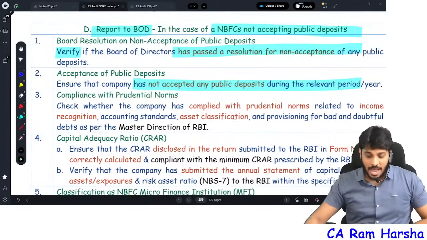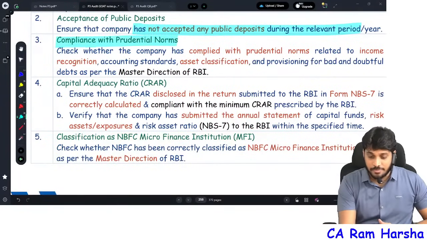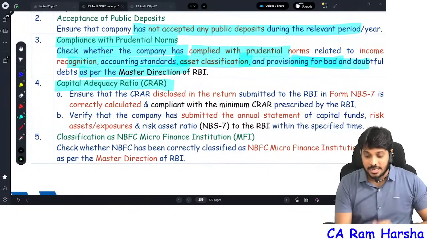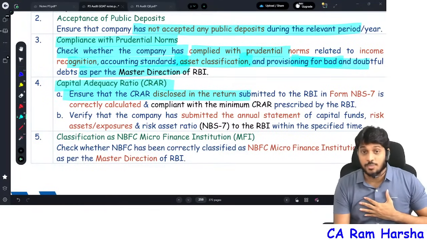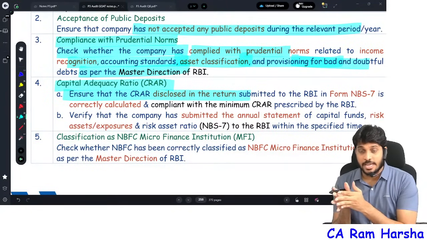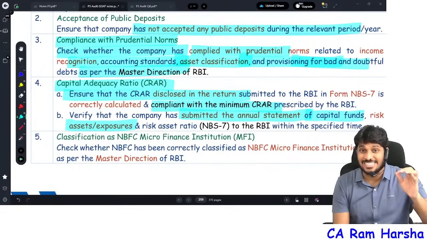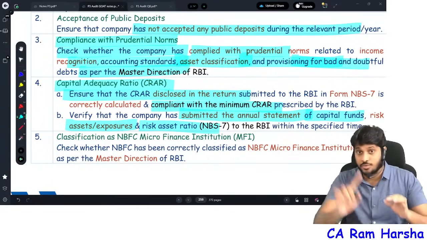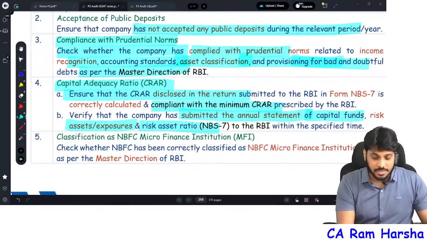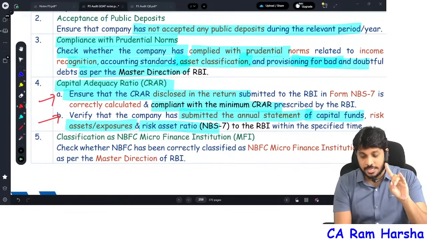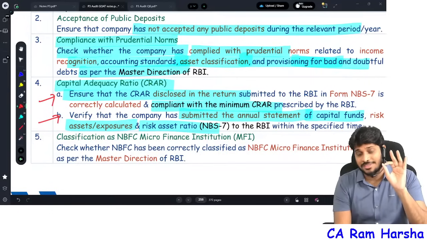Check out. Every NBFC has to comply with prudential norms, rate, asset classification, income recognition. Check that and see that the NBFC is maintaining capital adequacy ratio. This is a non-deposit taking NBFC. See net owned funds and capital adequacy ratio. Are they maintaining it or not? Are they complying with minimum capital ratio? And they need to submit an annual statement of capital funds and risk assets and exposure, risk asset ratio and all to the RBI within certain time limits. See whether they are maintaining the capital requirement ratio and whether they are filing the forms with RBI or not.